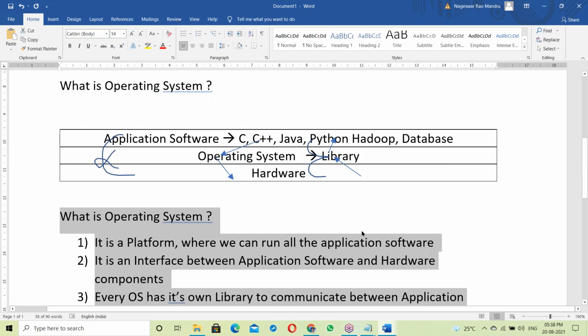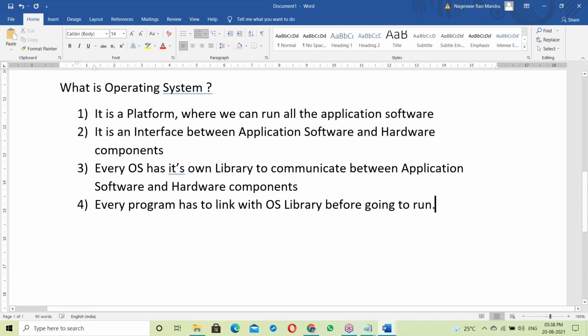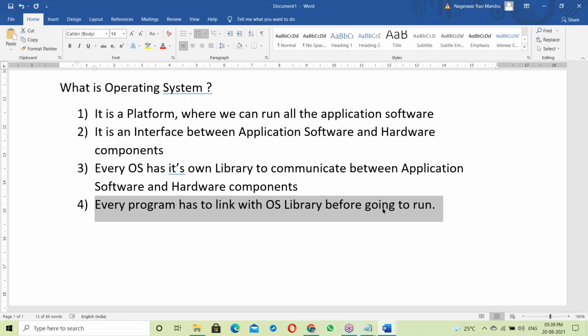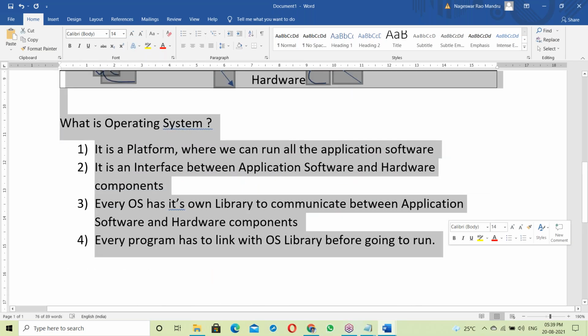Remember this last point, because it is required to understand independent of platform: every program has to link with the OS library before going to run. That may be static linking or dynamic linking, which we'll discuss next. So this is about OS, just an idea. Once you have this idea, it is easy to understand independent of platform.